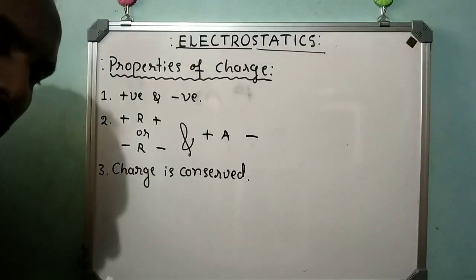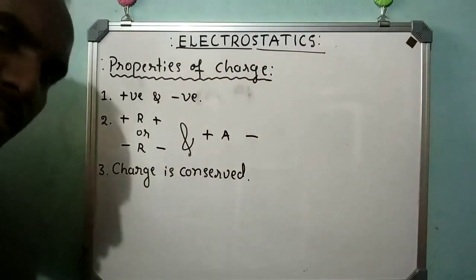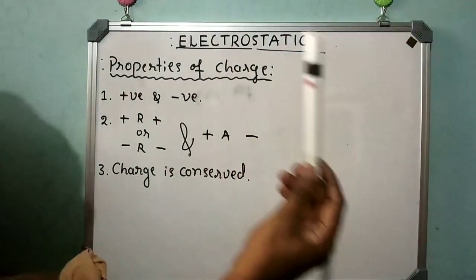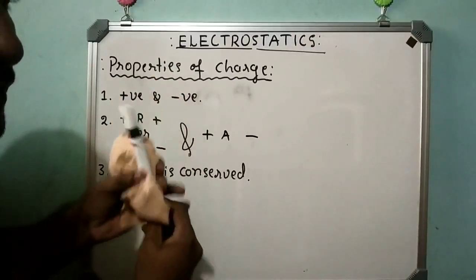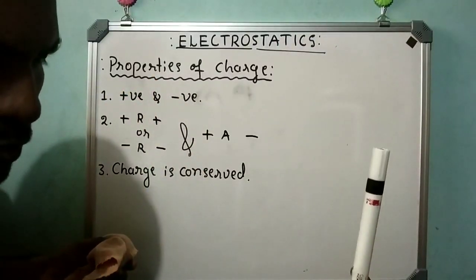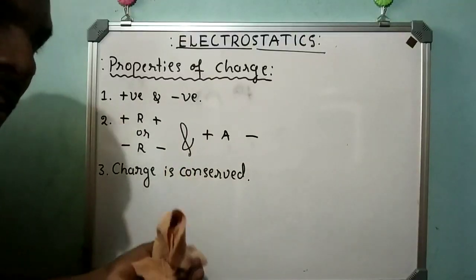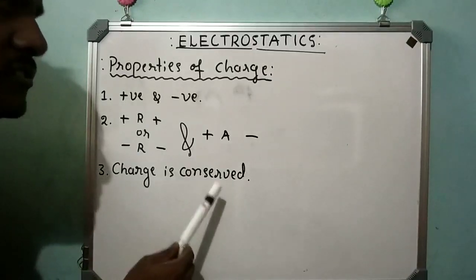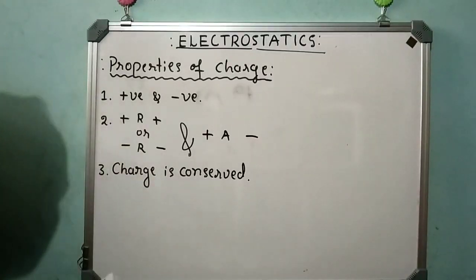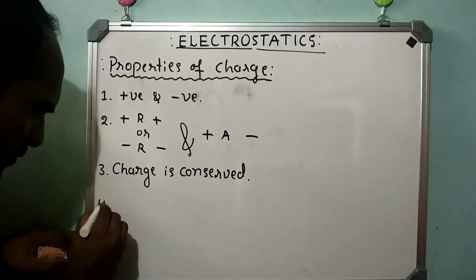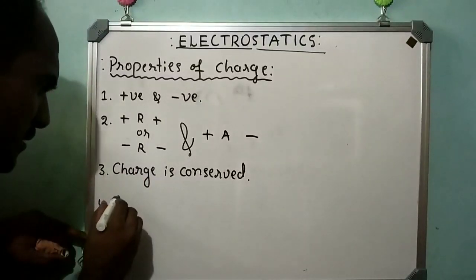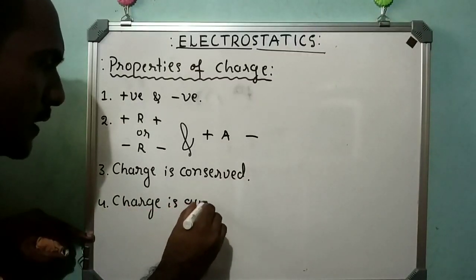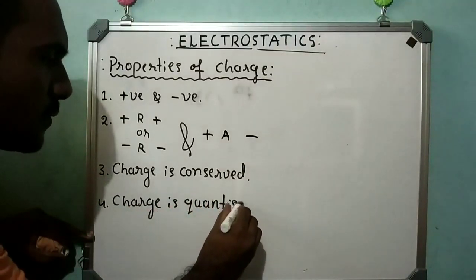This means neither can charge be created nor destroyed, but it can be transferred from one body to another body. Here, the glass rod and silk are rubbed together. After rubbing, one becomes positively charged, the other becomes negatively charged. Here, charges are not created, charges are only transferred. This is the meaning of charge is conserved. Now, the fourth property is that charge is quantized.